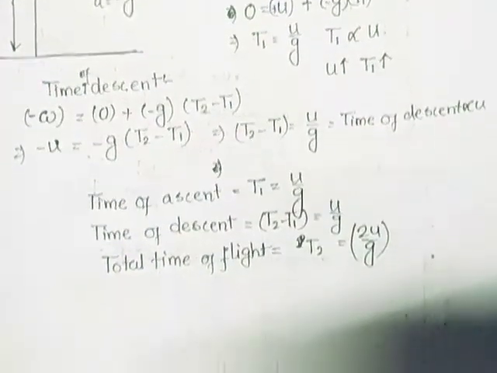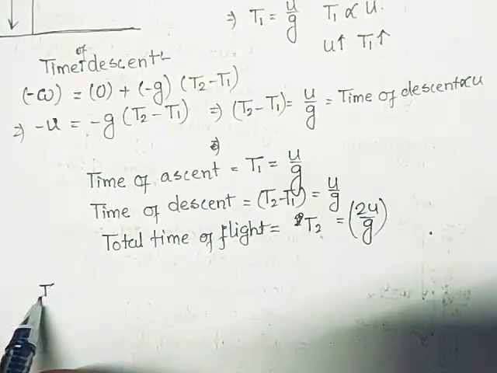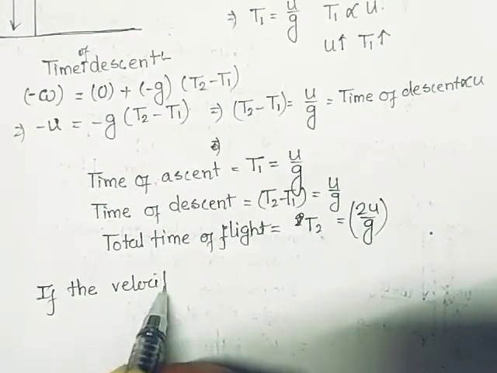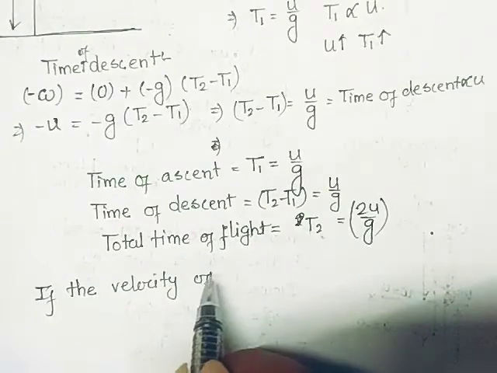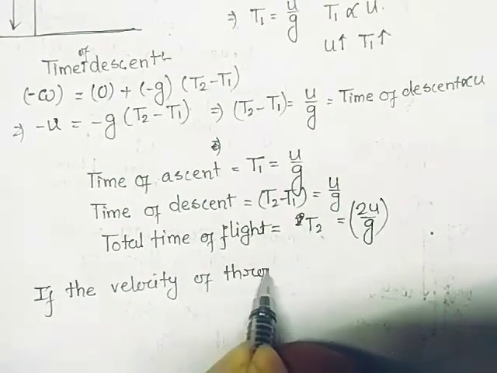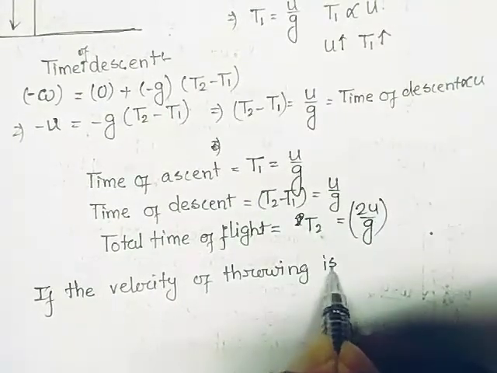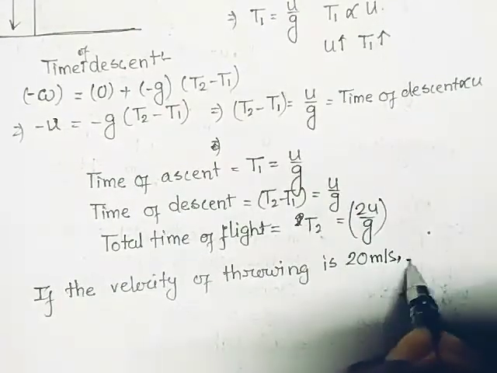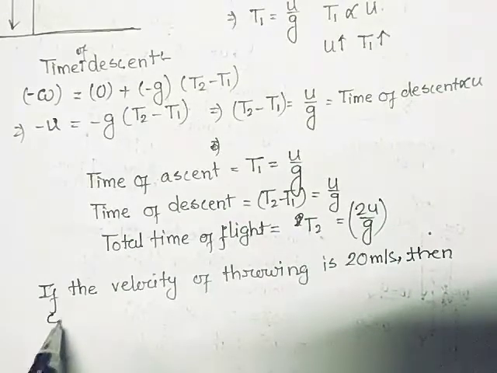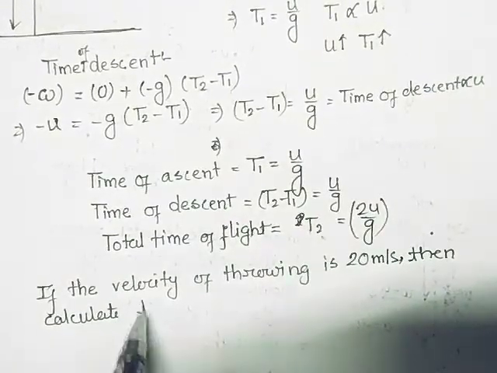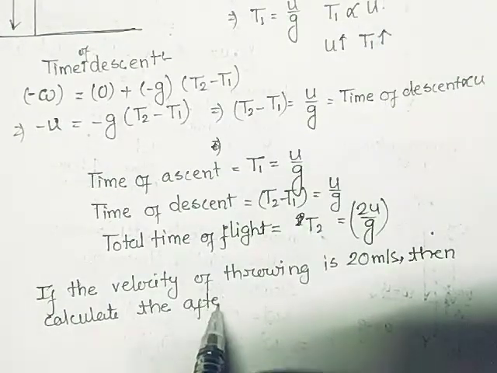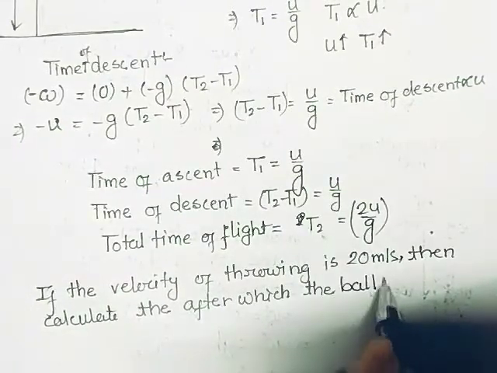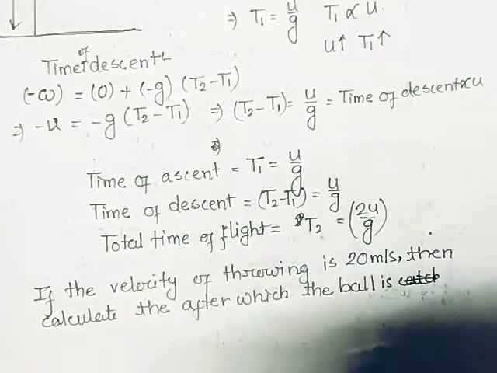So let us take a problem. We can easily find out: if the velocity of throwing is say 20 meters per second, then calculate the time after which the ball is caught.